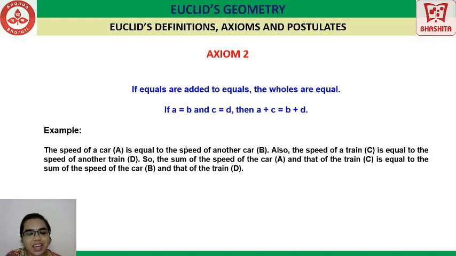The speed of a car A is equal to the speed of another car B. Also, the speed of a train C is equal to the speed of another train D. Now, equals are added to equals.